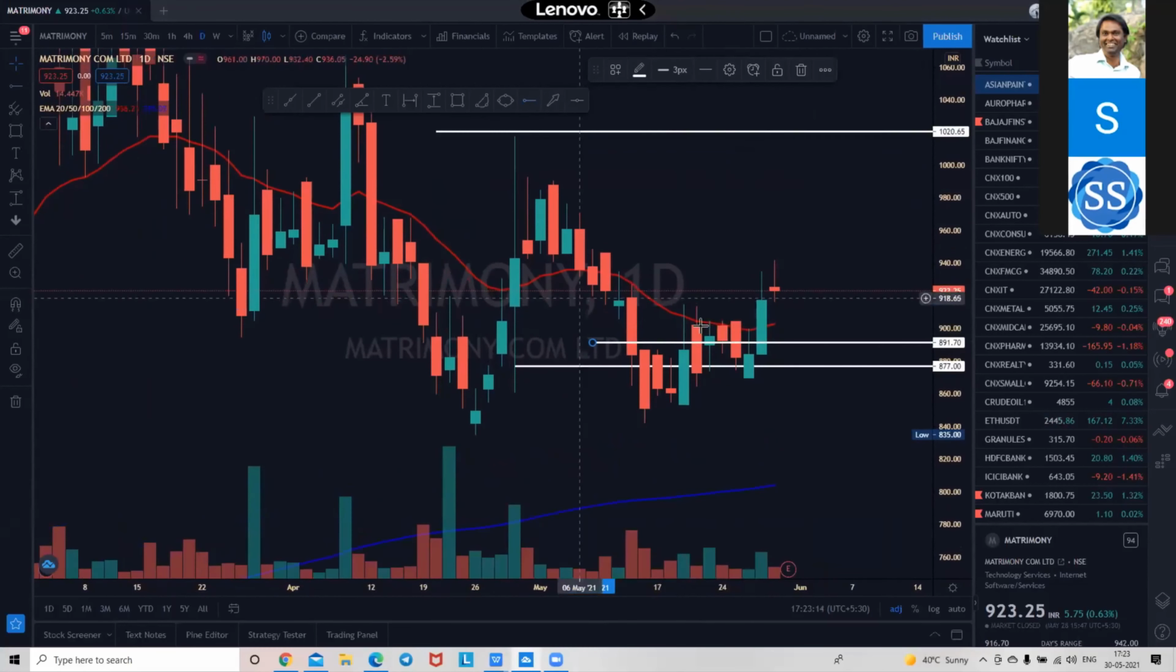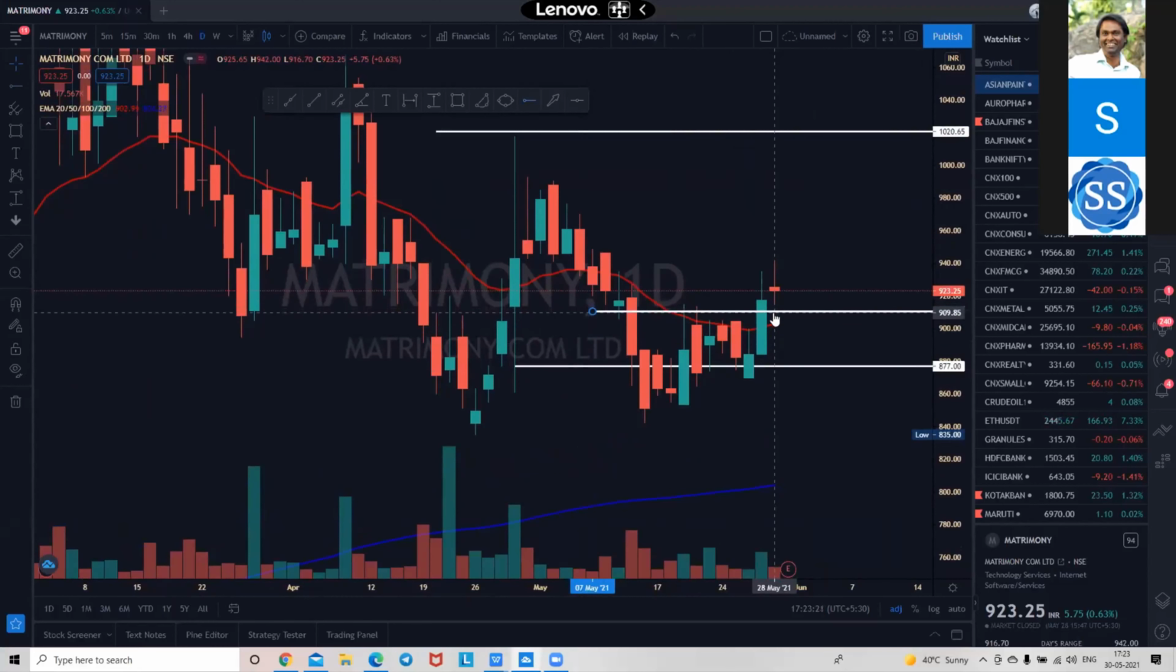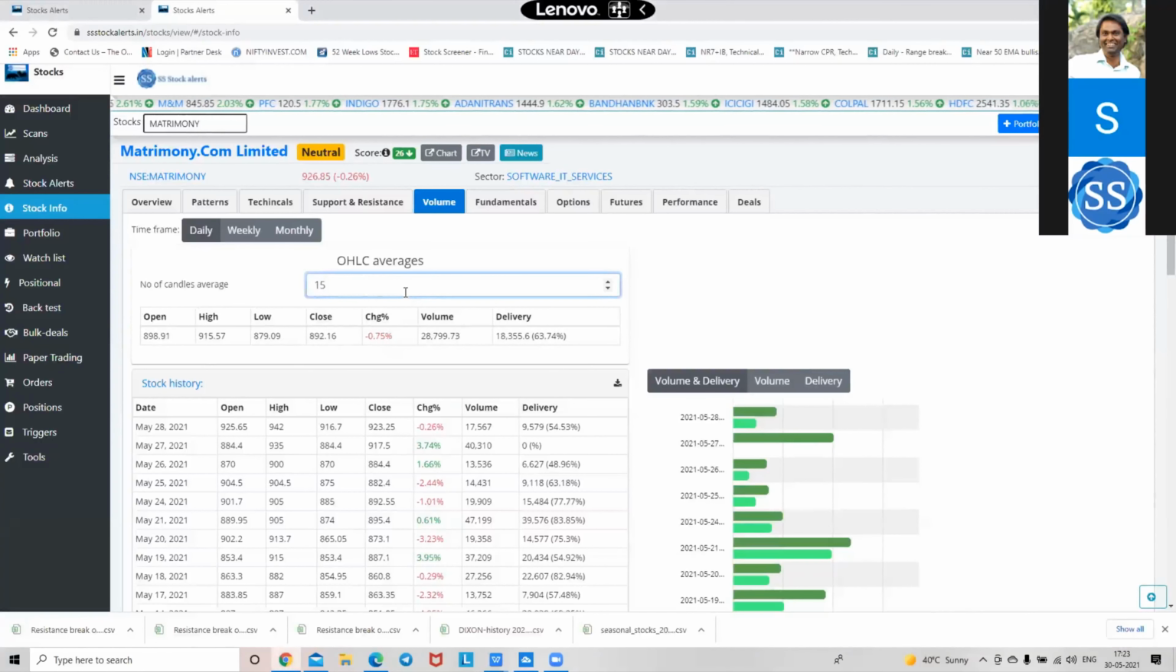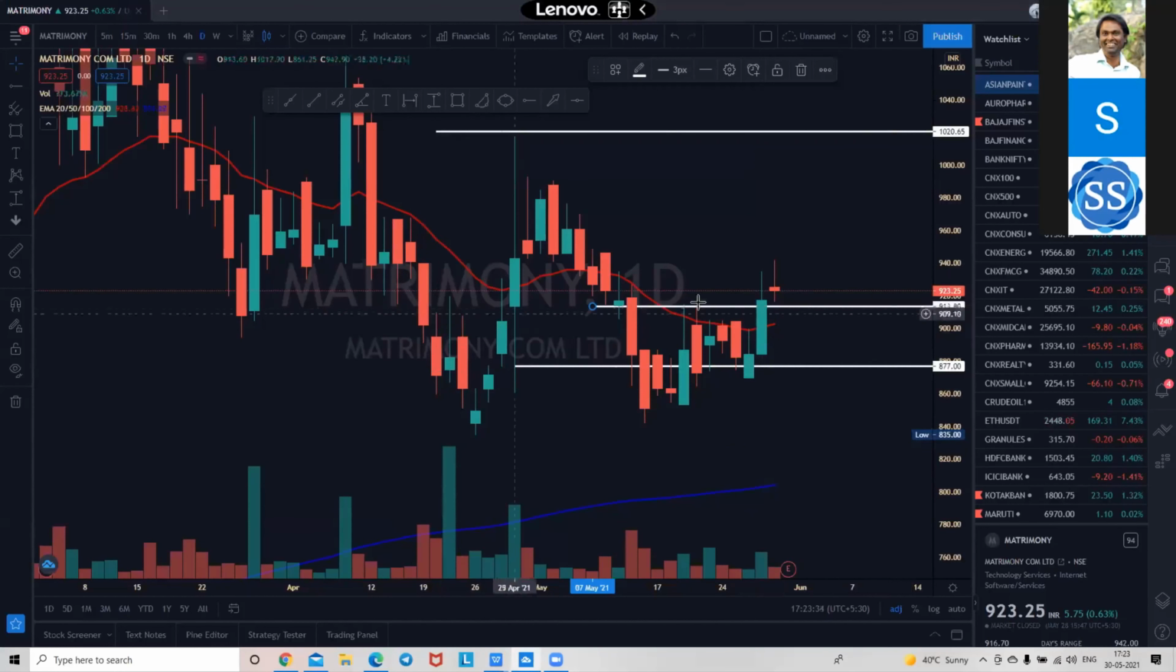See, it has just left the 20 EMA. You can do 910 also. 910 will be the perfect level. 912, 910, you will find it over here. 15 days, 890. The 30-day high is 910. See, you just have to analyze three data points.